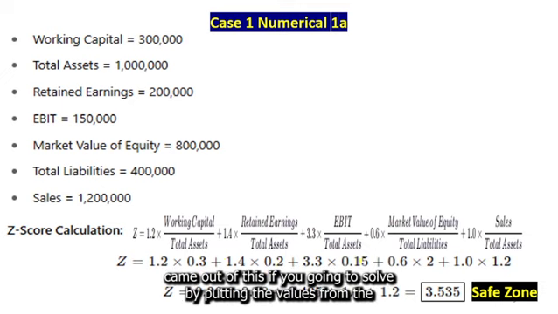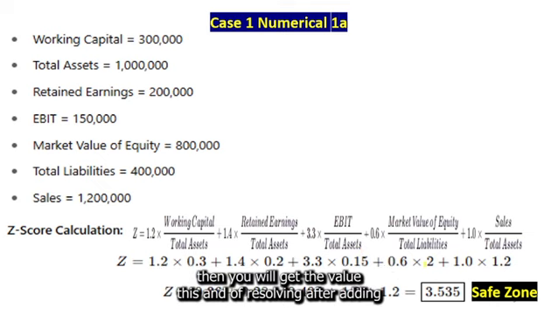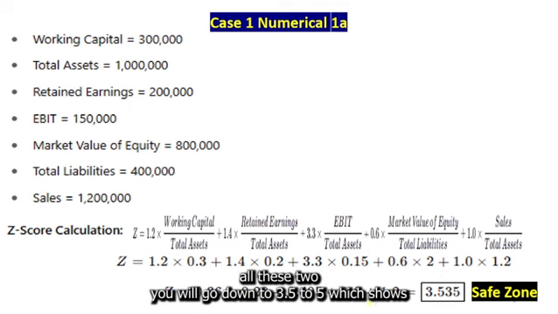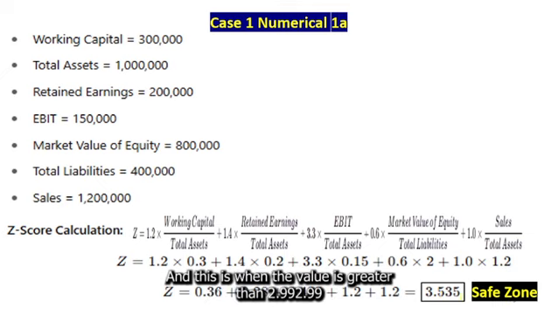Same as it is, if you solve by putting the values from the question, after adding all these things, you will get the answer 3.535, which shows that it lies in the safe zone. How does it lie in the safe zone? The value is greater than 2.99.